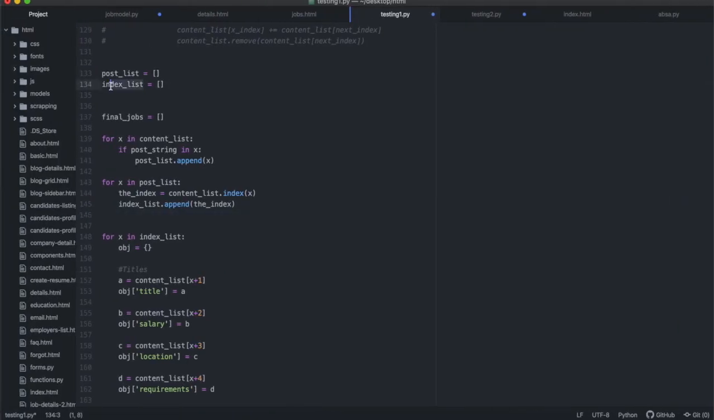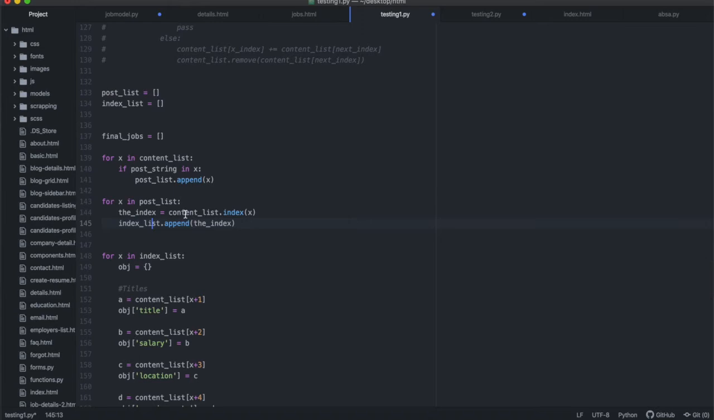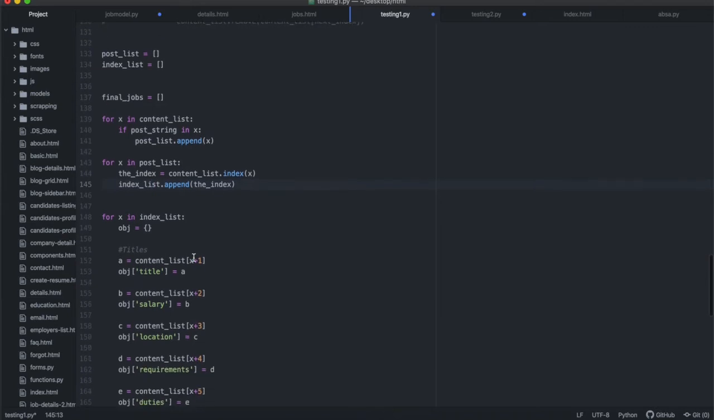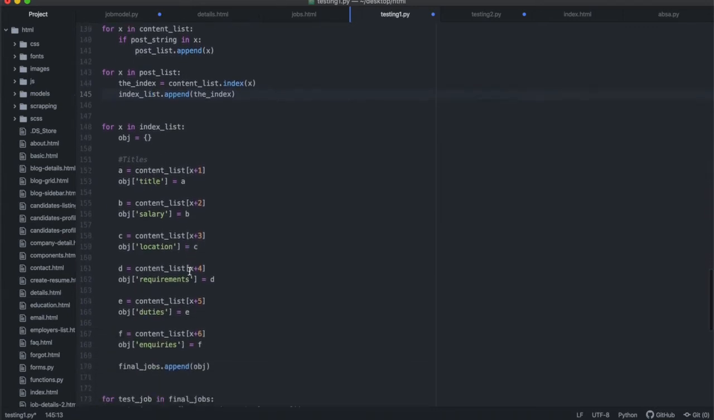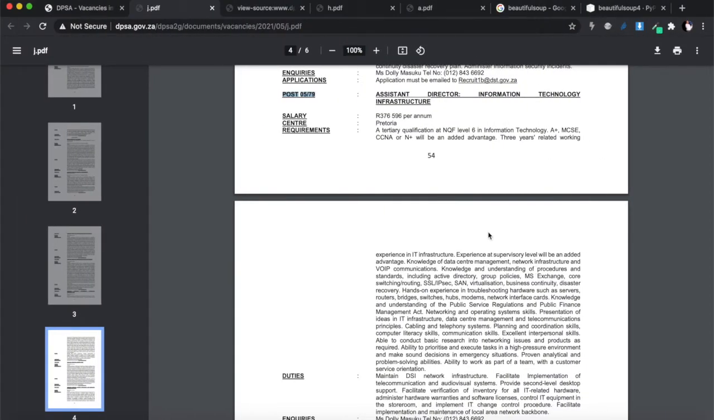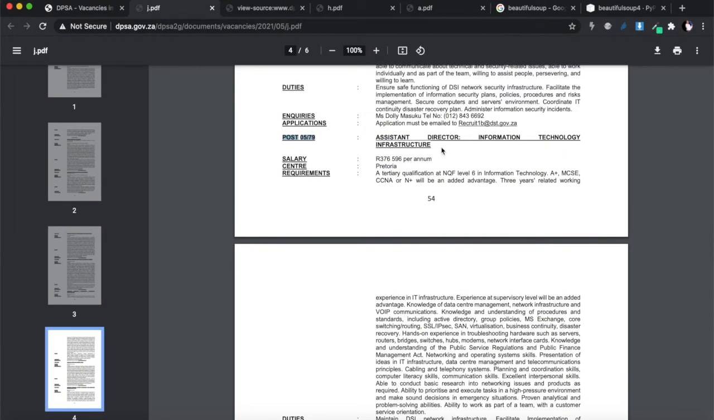So now I'll have an index list, and that index list will be all the index numbers of this content list that contain the string with post 05 in it. Once I know that index number, I can iterate through it, and I know that index plus 1 is going to be the title of the job, index plus 2 is going to be the salary.